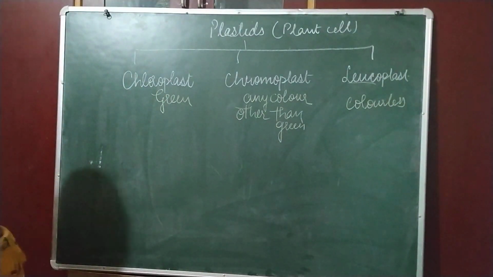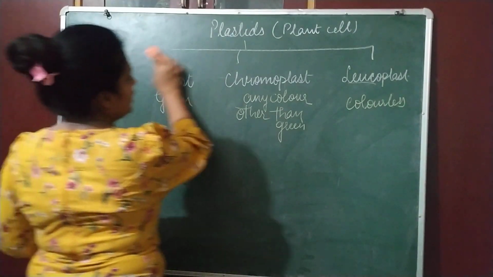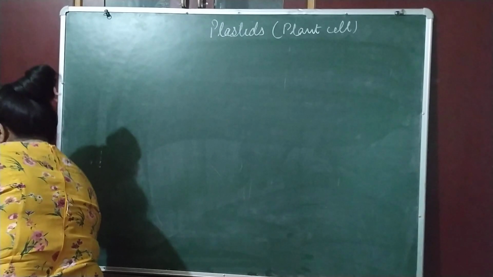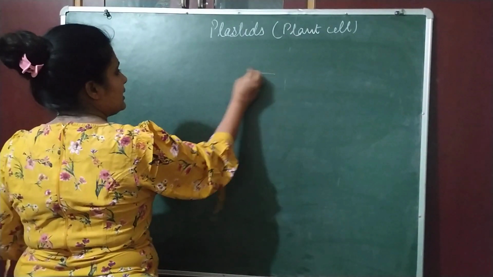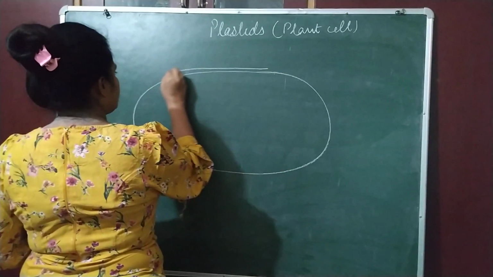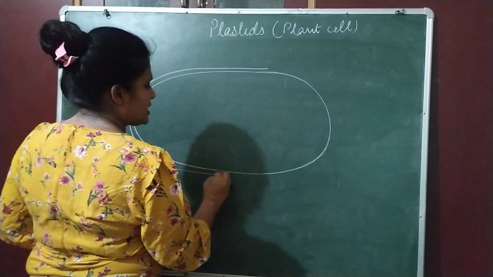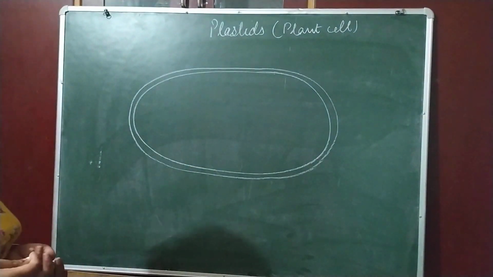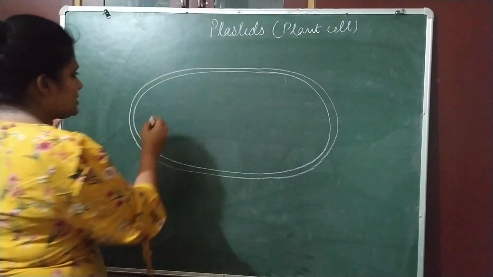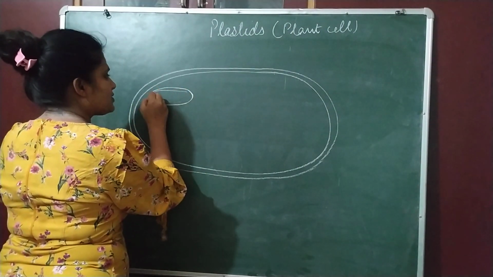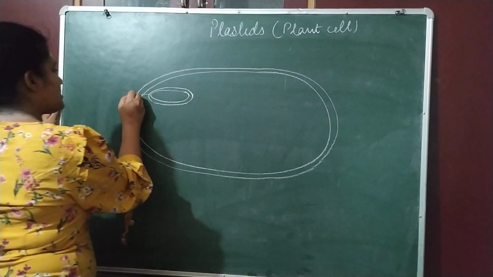Let's discuss the structure of chloroplast in detail. Chloroplast is a double membrane cell organelle. It is oval in shape. Don't change the shape at all, otherwise you will lose marks. If you will not draw two layers, then also you will lose marks. And this is a double membrane structure. यहाँ से ध्यान से समझिएगा.